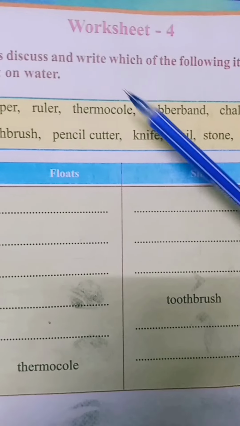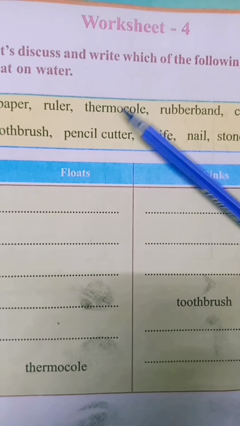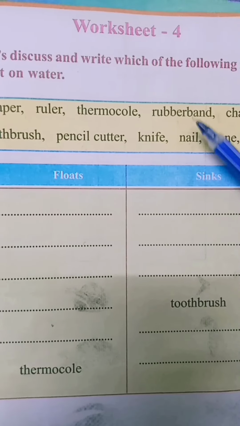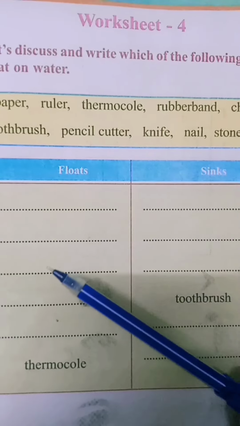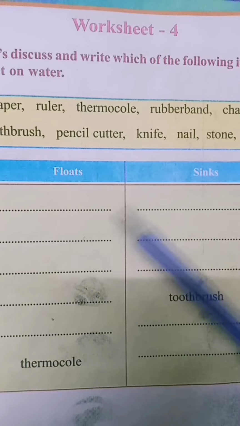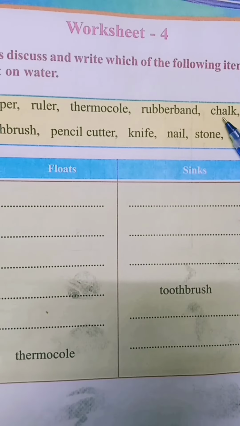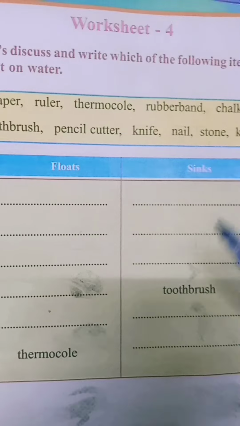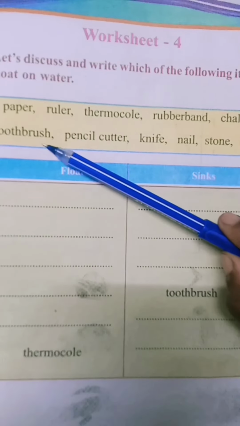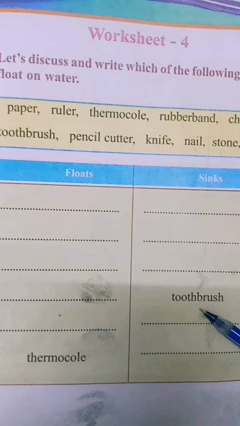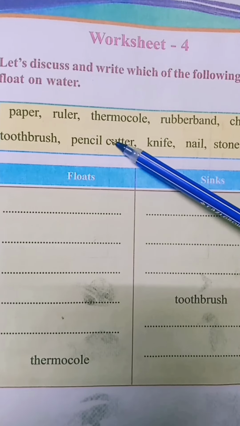Okay? Then third one, thermocol. It is already given here. Then rubber band. Rubber band will float on water. Then chalk. Chalk will sink into the water. Okay. Toothbrush is already given here.